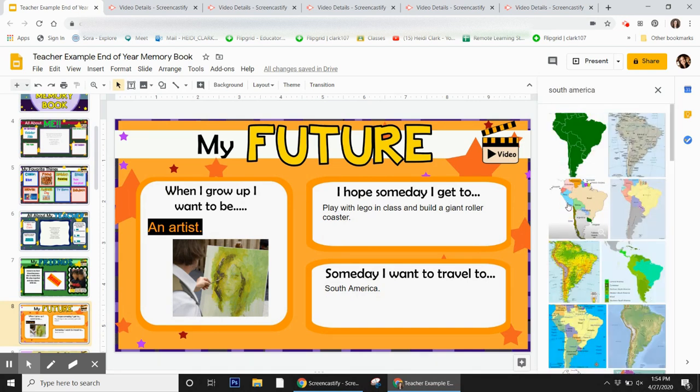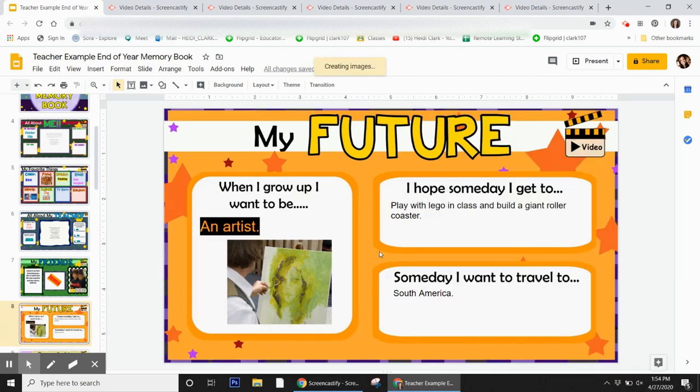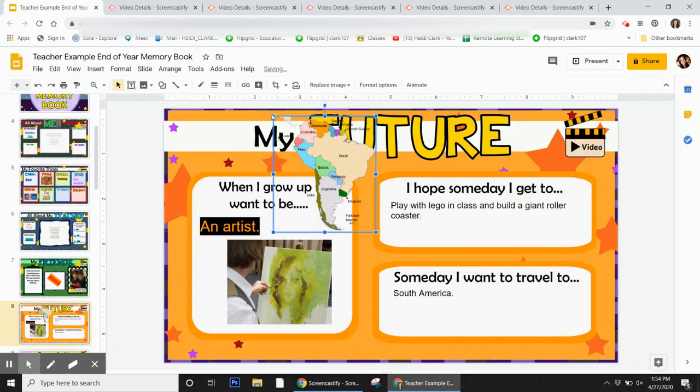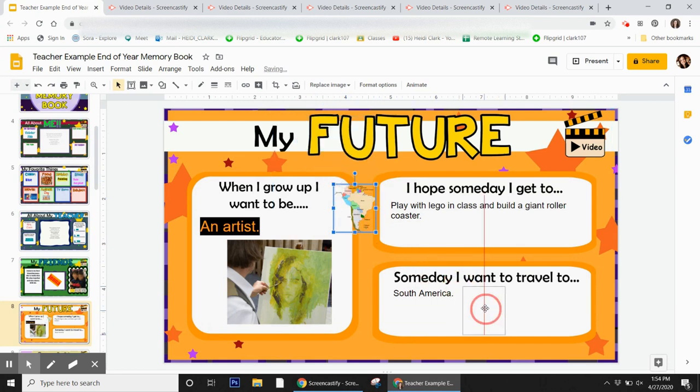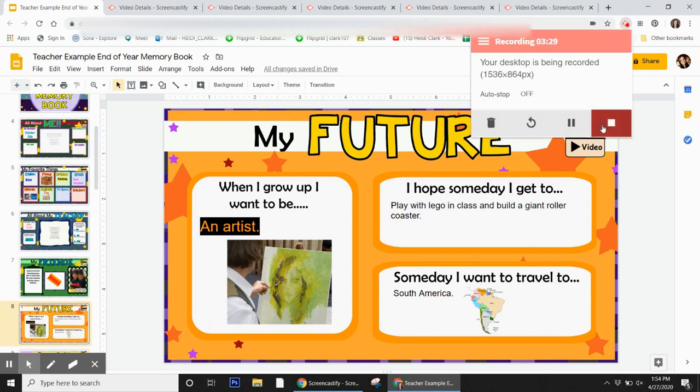Cool. Click once, insert, resize, and there we go. Definitely have fun. Change the fonts, change the colors if you want to also.